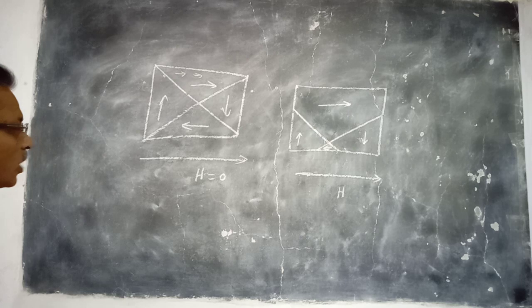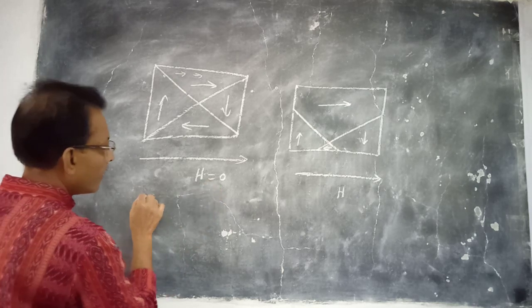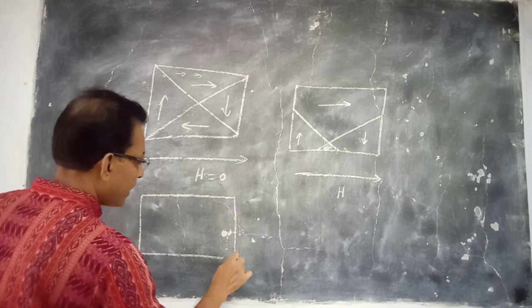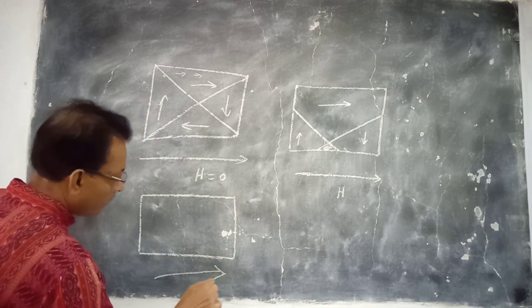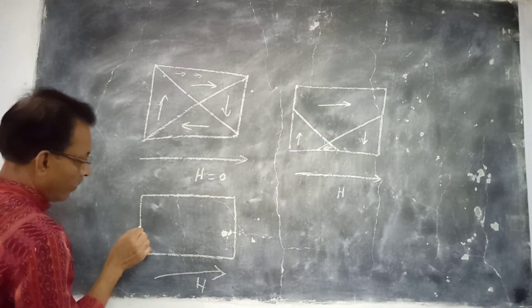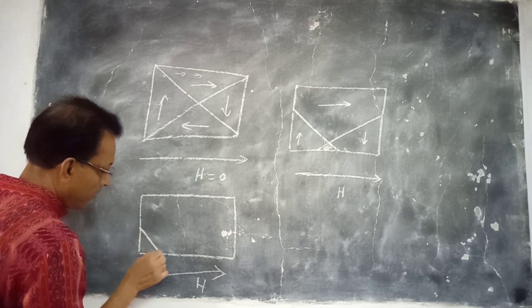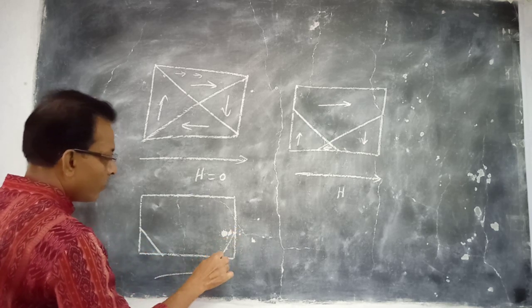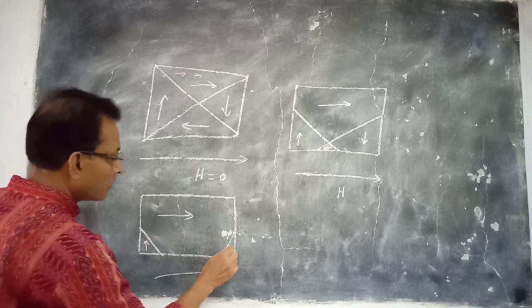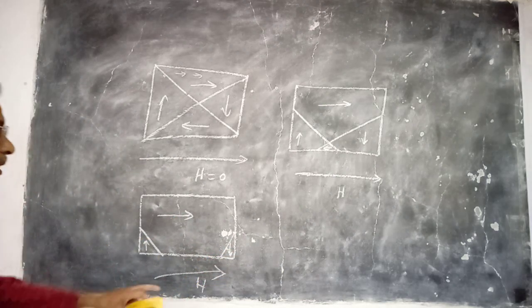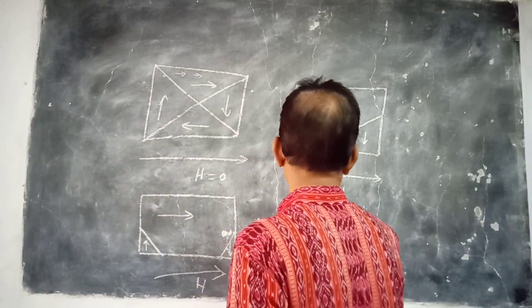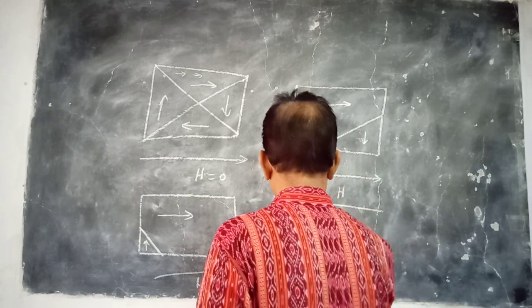Now H goes on increasing. When the value of H is increased further, you know what will happen? The area of this will also increase. Maybe you get this kind of situation. In this way, a certain stage is reached where all the molecular magnets will align in the direction of the external field.